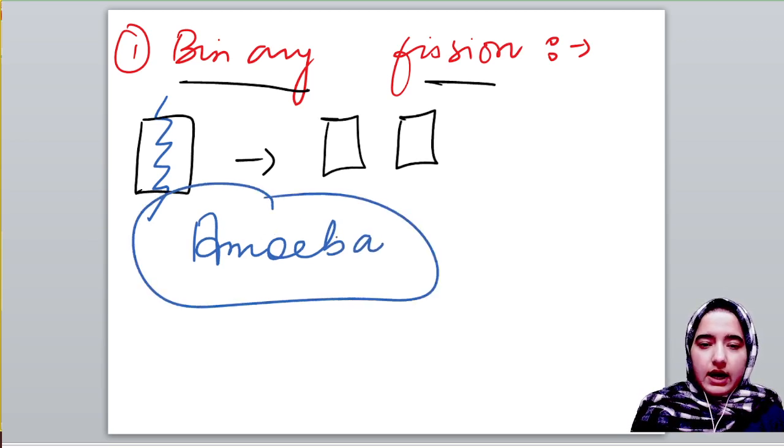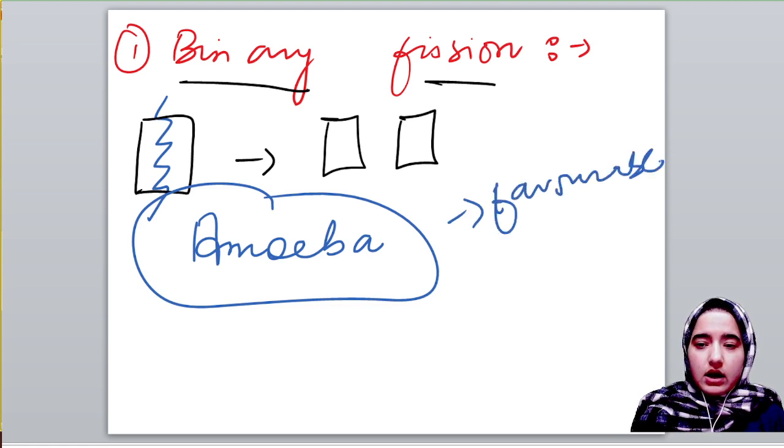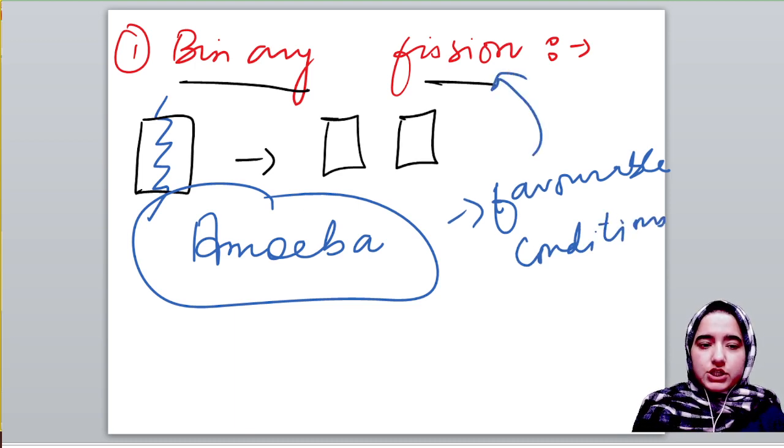But under favorable conditions, amoeba shows binary fission.